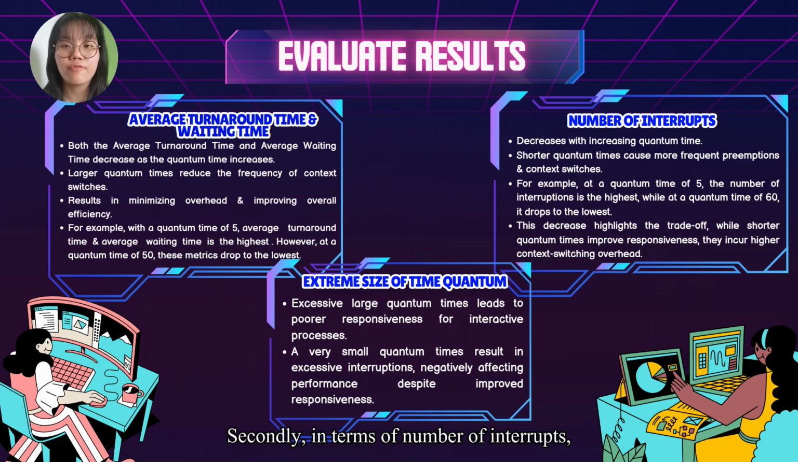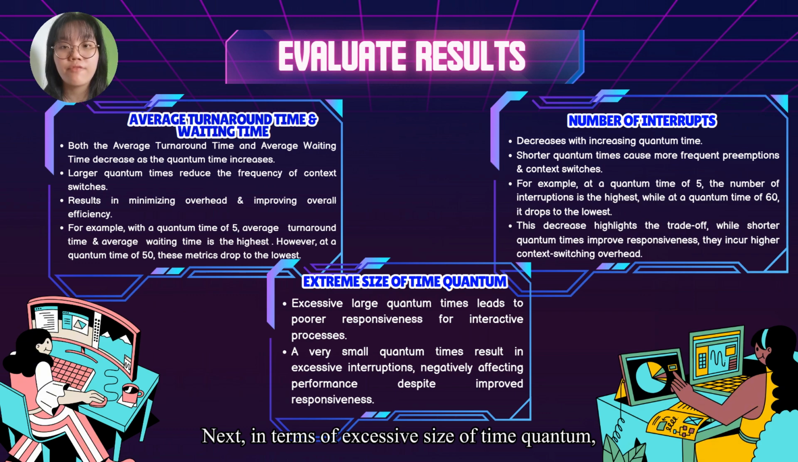Secondly, in terms of number of interrupts, it will decrease with increasing quantum time. A shorter quantum time may cause more frequent preemptions and context switches, resulting in a higher number of interruptions. For example, at a quantum time of 5, the number of interruptions is the highest, whereas at a quantum time of 60, it drops to the lowest. This decrease highlights the trade-off. While shorter time quantum improves responsiveness, they incur higher context switching overhead.